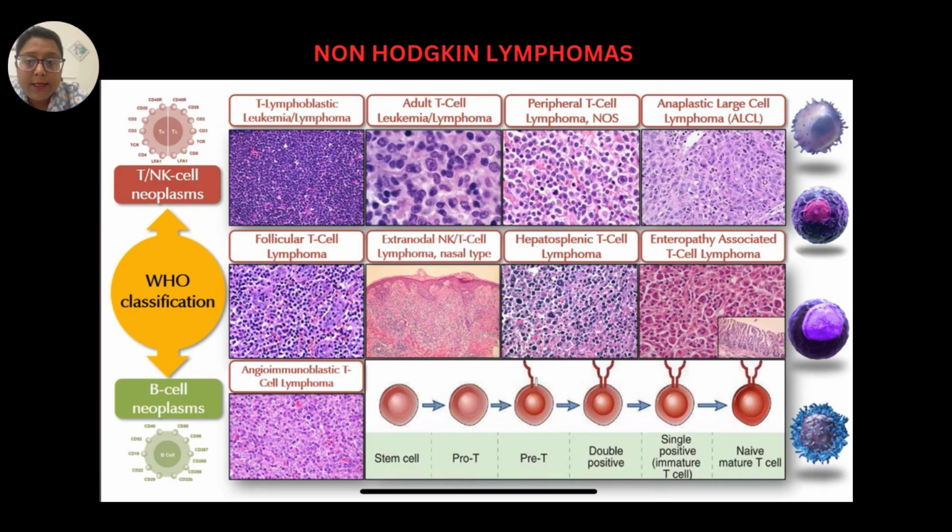Talking about the T cell lymphomas, they are T lymphoblastic leukemia lymphoma, adult T cell leukemia lymphoma, peripheral T cell lymphoma not otherwise specified, anaplastic large cell lymphoma, follicular T cell lymphoma, extranodal NK/T cell lymphoma nasal type, hepatosplenic T cell lymphoma, enteropathy associated T cell lymphoma, and angioimmunoblastic T cell lymphoma.